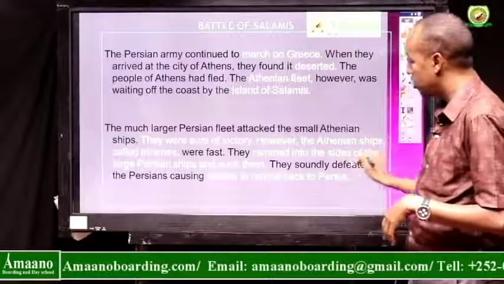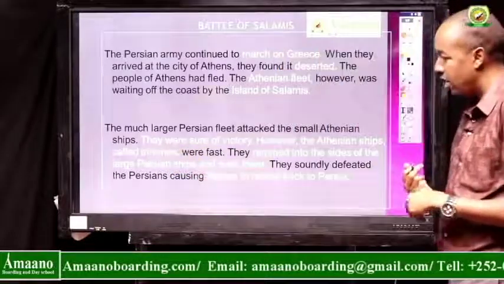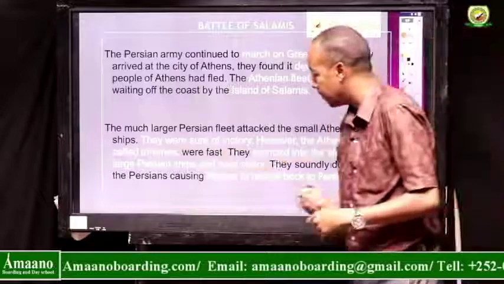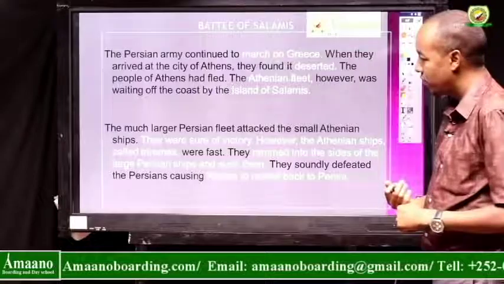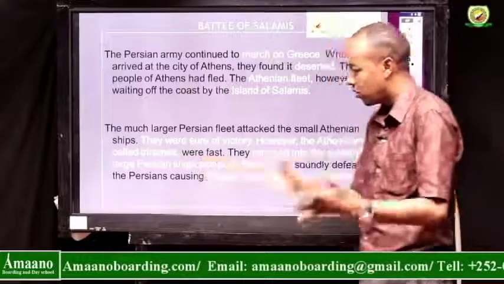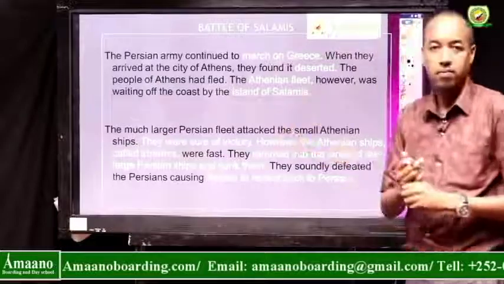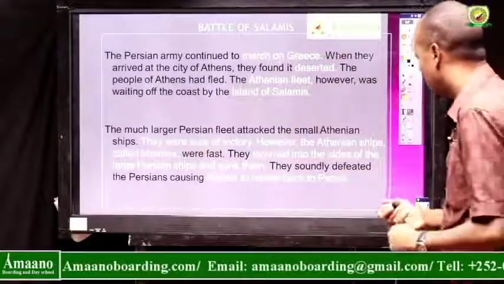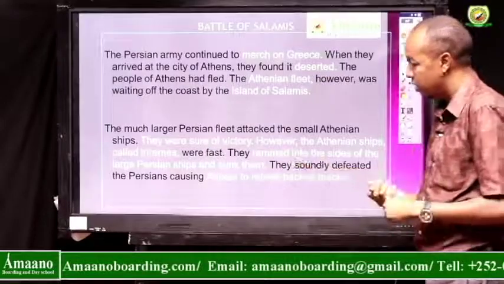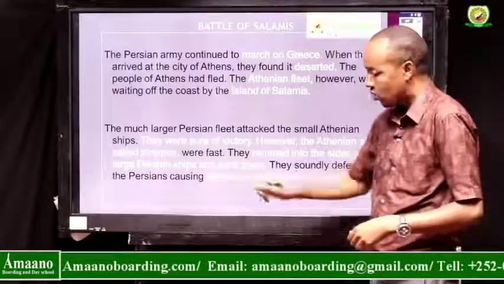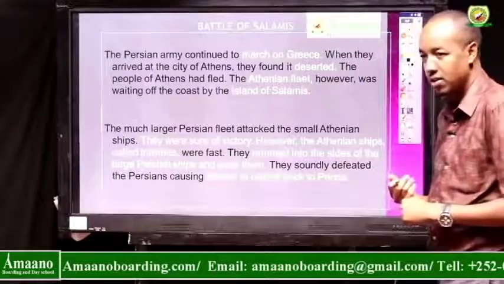However, the Athenian ships were called triremes. That's the name of the ship: triremes. They were fast. They rammed into the sides of the large Persian ships, collided with them, and finally sank them. They soundly defeated the Persians, and the king of Persia, Xerxes, the son of Darius I, had to retreat back to Persia.